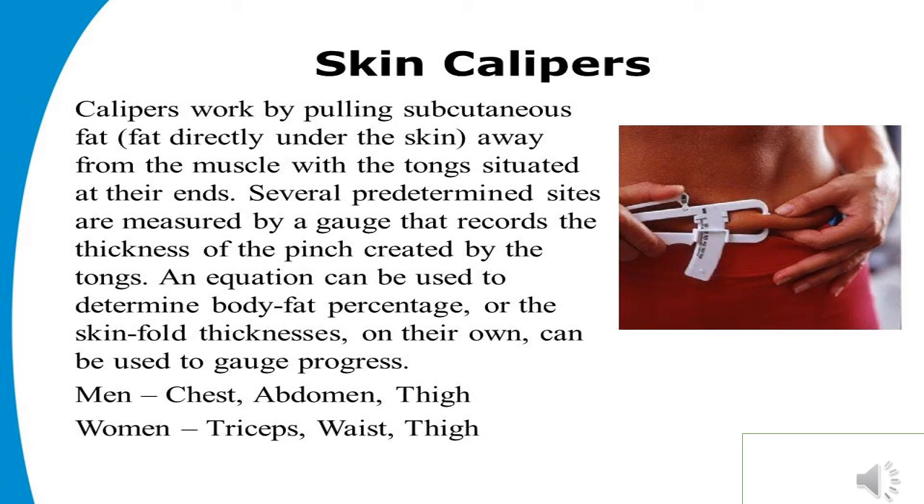Calipers work by pulling subcutaneous fat, that means the fat directly under the skin, away from the muscle with the apparatus. We take measurements from different parts of the body to find out the fat deposition in the body. In men, chest, abdomen and thighs. In women, triceps, waist and thighs are the common areas measured using the skin fold caliper apparatus or equipment.